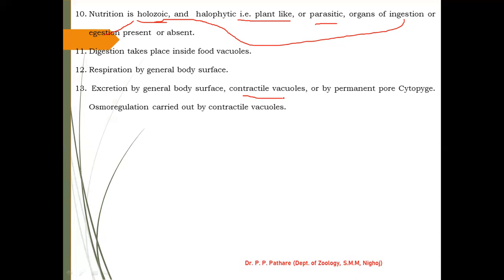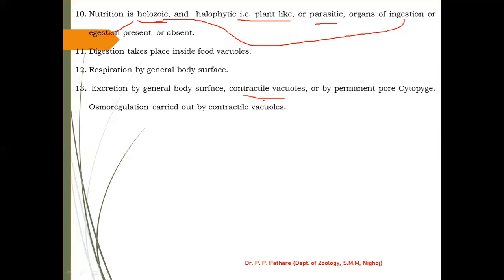It is one type of opening, a semi-permanent or permanent pore called cytopyge, present in all the protists for the excretion of waste product produced by the body of the protist animal. Osmoregulation is carried out through the contractile vacuoles. Now this is again a very interesting phenomenon.